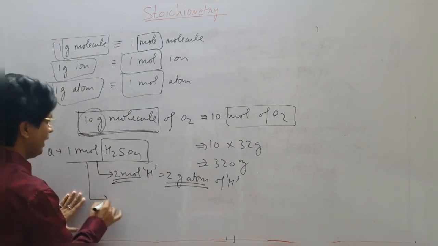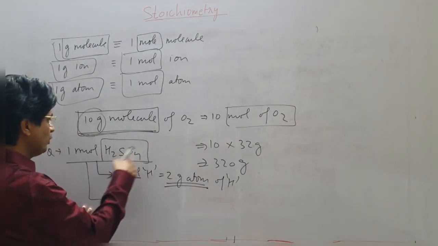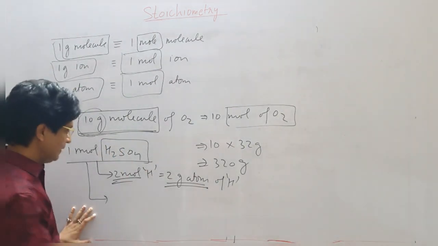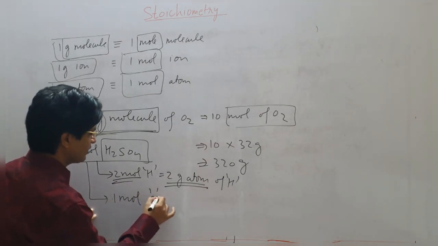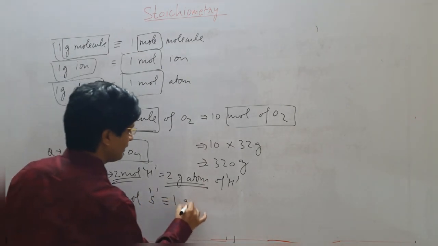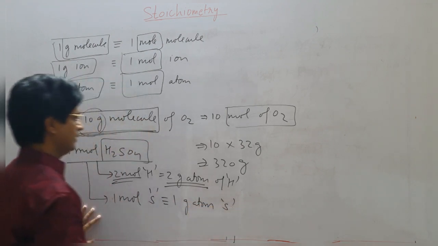Similarly, if they ask you how many gram atoms of sulfur are there, in 1 mole I can see I have got 1 mole of sulfur, which is equivalent to 1 gram atom of sulfur.